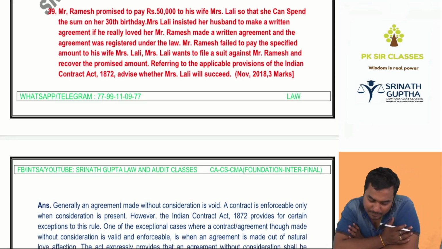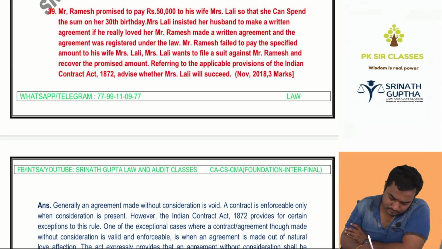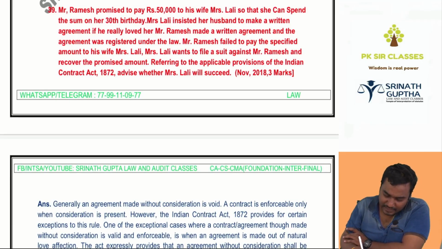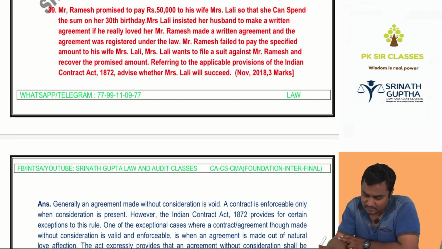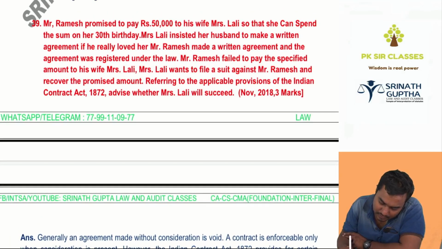Ramesh promised to pay 50k to his wife Lali so that she can spend the sum on her 30th birthday. Mrs. Lali insisted her husband make a written agreement if he really loved her, and Ramesh made a written agreement. Registered, not specified. If it is registered, and the agreement was registered, then there is a written agreement.